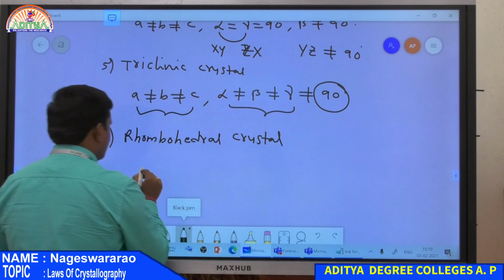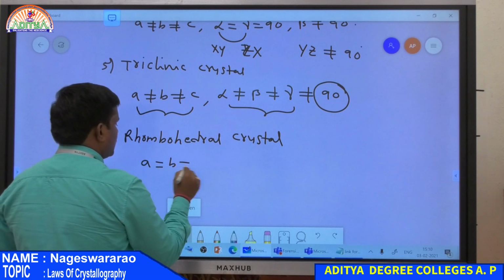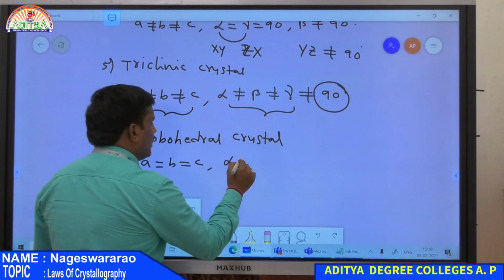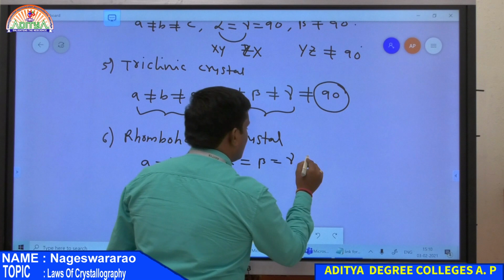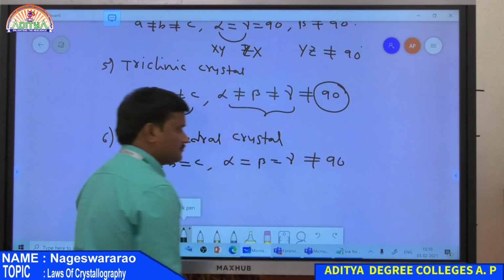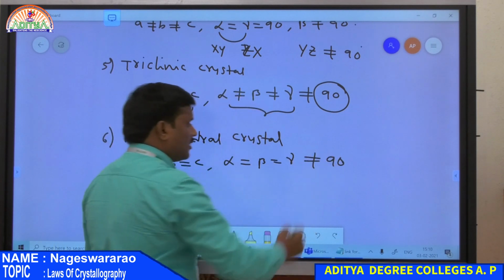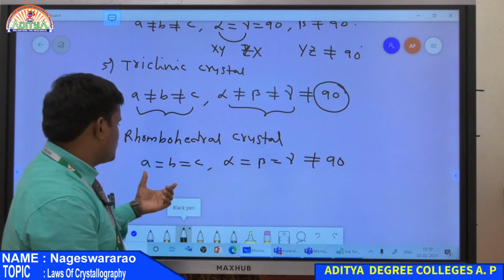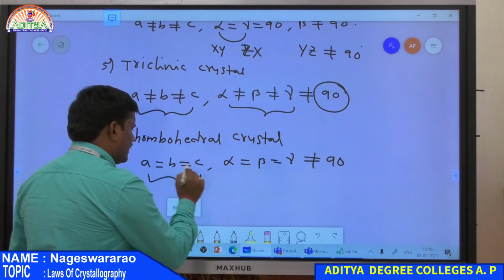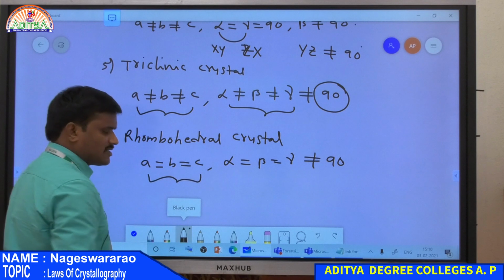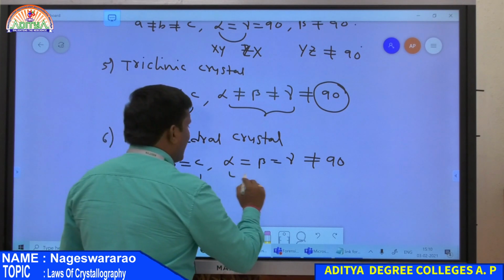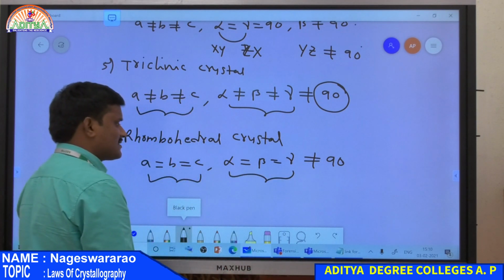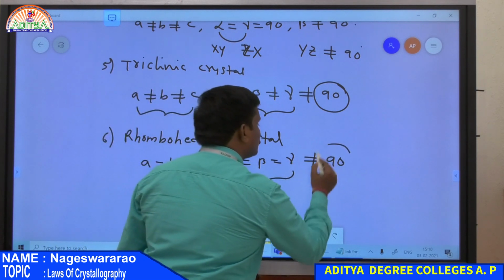So in this case the parameters are a is equal to b is equal to c, also alpha is equal to beta is equal to gamma, but not equal to 90. So it means all the lengths are the same, along x is equal to along y and also along z, and all angles are equal along the x, y, z axes, but no angle is equal to 90.